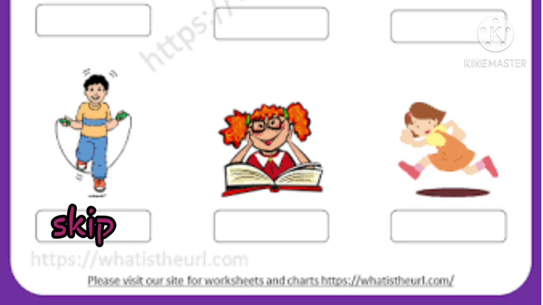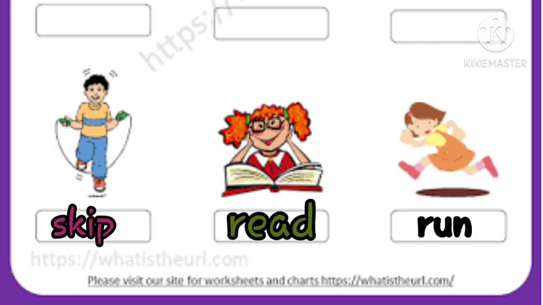S-K-I-P, skip. See the next picture. That is, yes, read. R-E-A-D, read. And the last one, you can guess it, I know. Yes, that is obviously run. R-U-N, run. Very good.